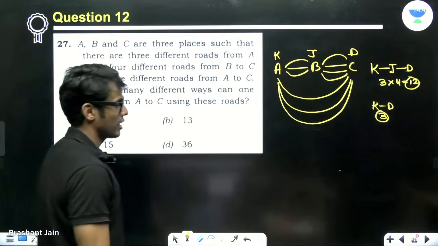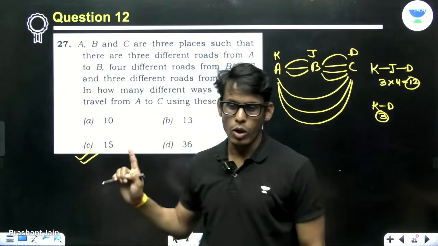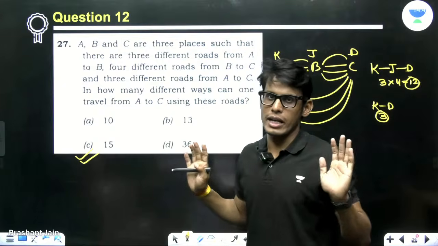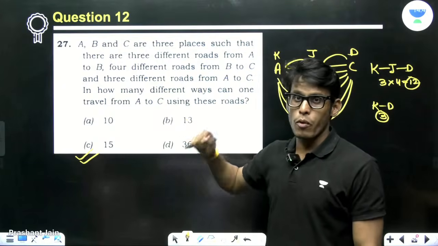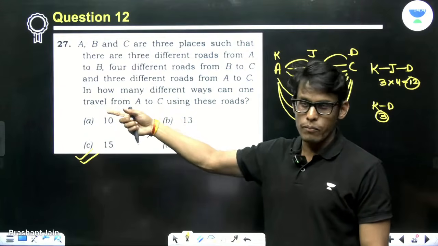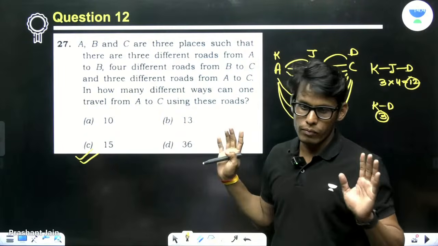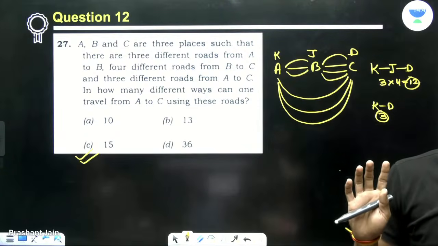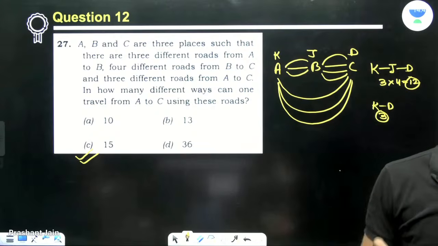I will not say anything. You decide, is it doable or not? I'll not decide anything for you. This is again a problem of permutation and combination, right? That problem is similar to that digit problem. You have to decide doable or not. I'm not going to say anything. You decide.